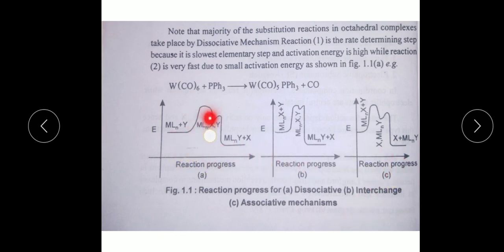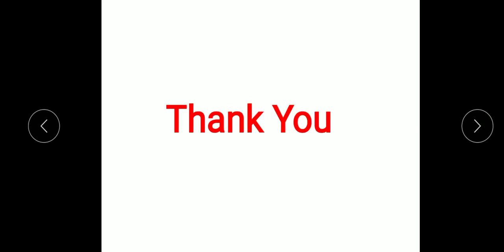MLn plus Y gives MLnY plus X. So this is the reaction progress. And third one is interchange, BSc associative mechanisms. Okay. Thank you.